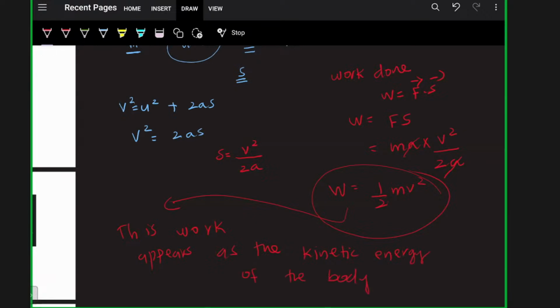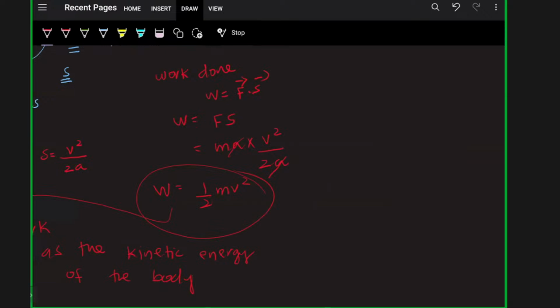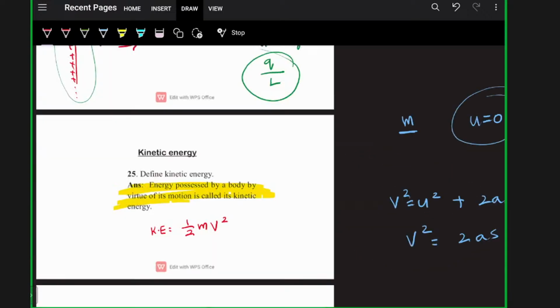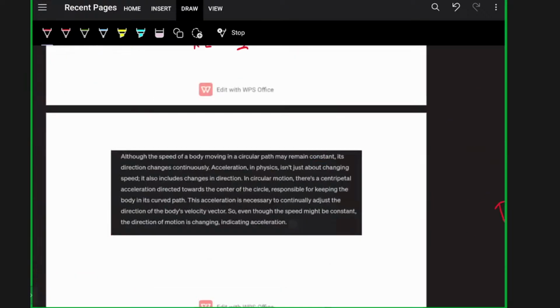And kinetic energy is equal to half mv square, where m is the mass of the body and v is the velocity of the body. It's clear? Okay.